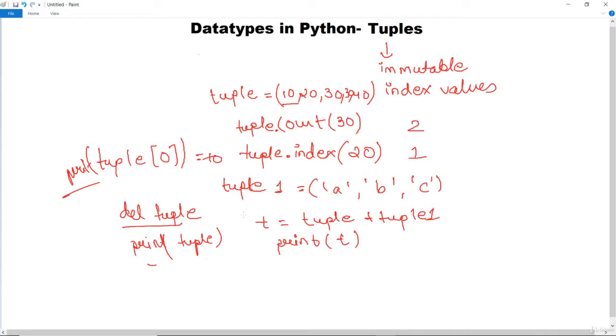That is, it's immutable. Once you have declared it, you cannot change any particular values. So this is a very basic thing which can be done on a tuple, and basic tuple functions and methods are the same as we have done in lists. Now let us execute a few functions so that we can get a clear picture about tuples.